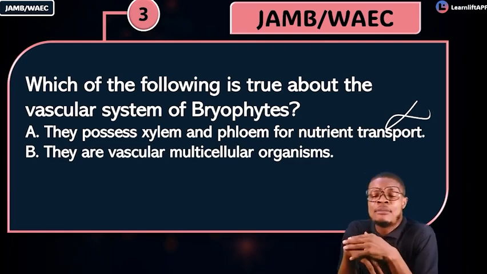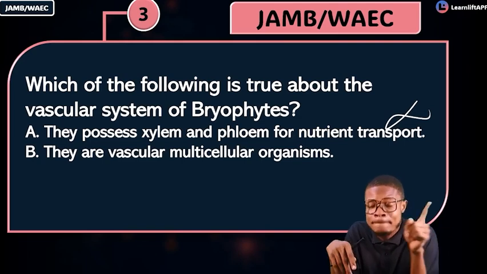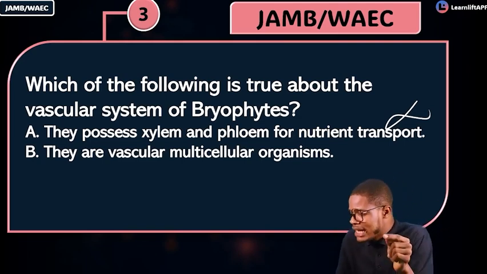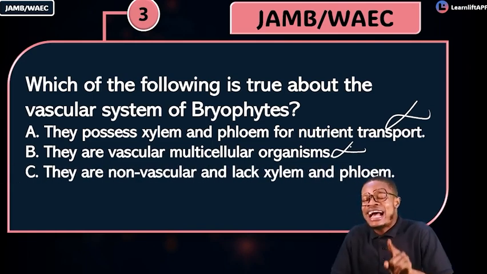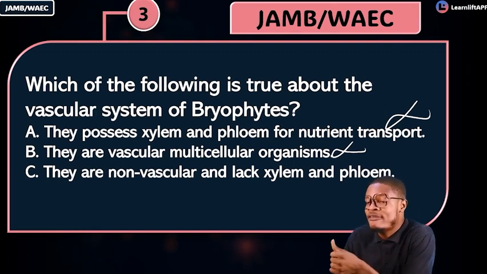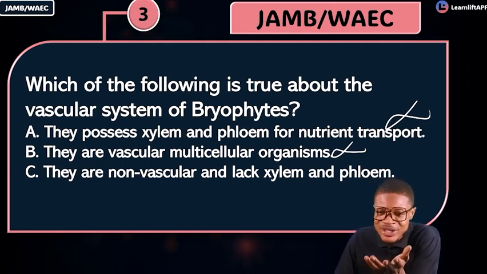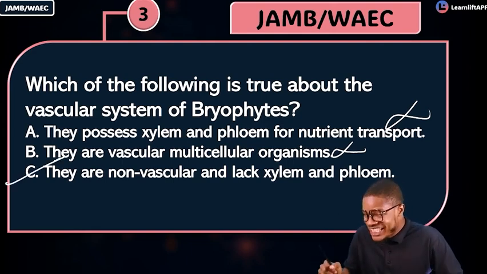Are they vascular multicellular organisms or non-vascular? Non-vascular multicellular organisms. That means this one is also wrong. Option C says they are non-vascular and lack xylem and phloem. Do they have xylem and phloem? No, they don't. That means C, you are giving us joy.